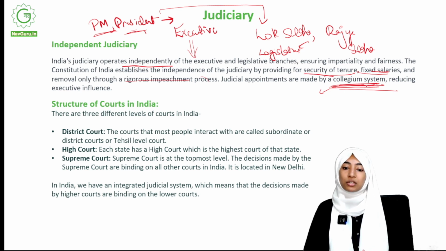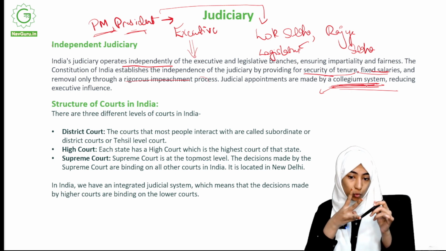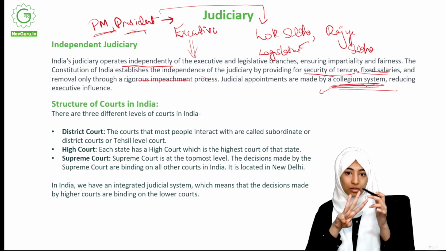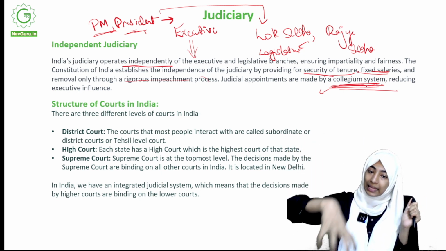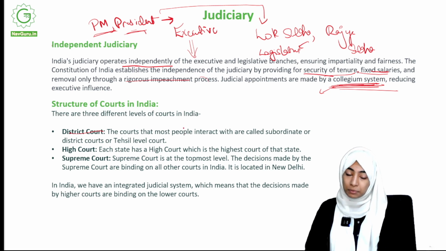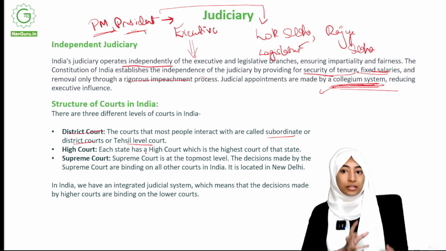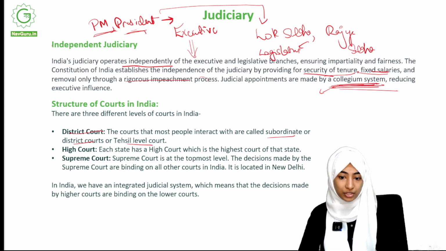Moving on to the structure of courts in India. You have basically three different levels of courts: district, high, supreme. You can guess what the hierarchy is. It's basically Supreme at the highest position, and then High, and then District. Let's read about these. District court. The courts that most people interact with are called subordinate or district courts, or tehsil level courts. So basically there are three names: subordinate, district, tehsil level court. These are three names of district court.